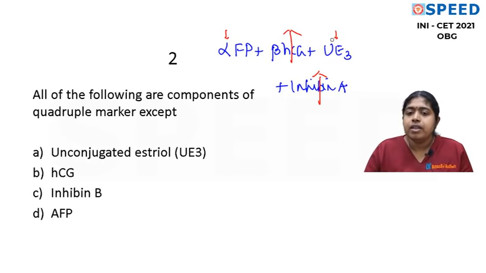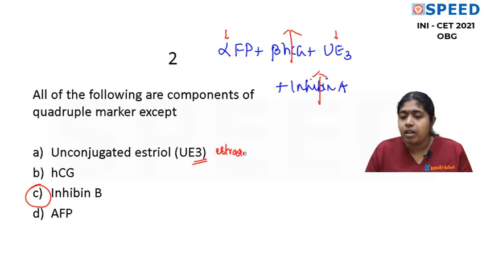Okay, that's it. So here they have just asked only the components. They have not asked which is increased and which is decreased. So here the answer is inhibin B. And unconjugated estriol. So many a times they will try giving this as estradiol, or they will try to give it as estrone, and they will try to confuse you. Is that okay? Now this is correct, this is correct, this is correct. Though this has to be specifically what? Beta HCG. I hope you are able to understand.